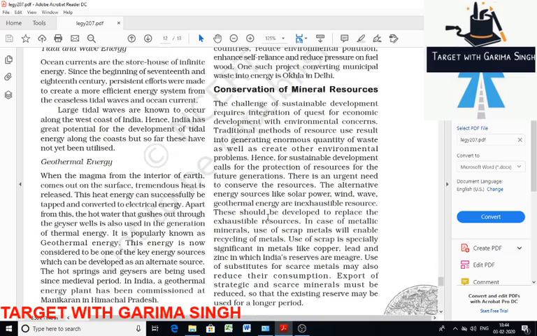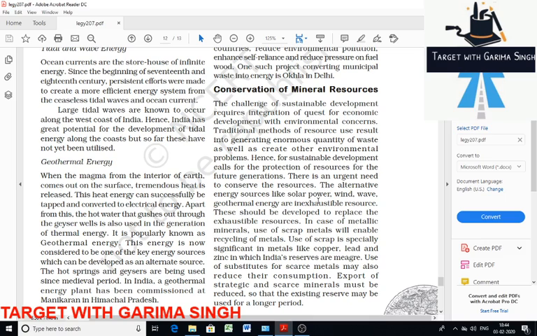Now we will discuss conservation of mineral resources. There are some methods that have been adopted, like use of substitutes for scarce metal may also reduce their consumption. Then use of recycled scrap metal should be encouraged. Then adoption of renewable resources in place of exhaustible resources like solar power, wind, geothermal can save our non-renewable.